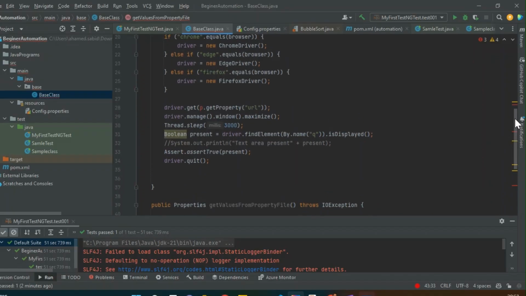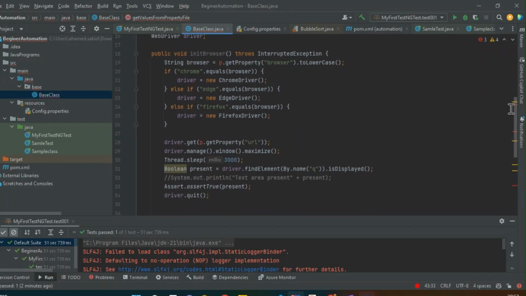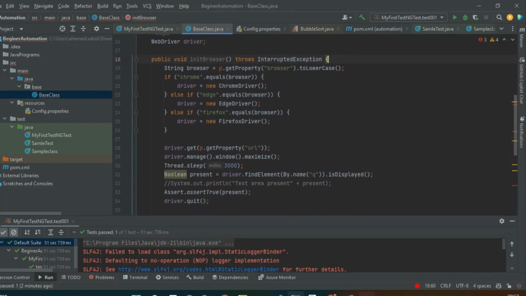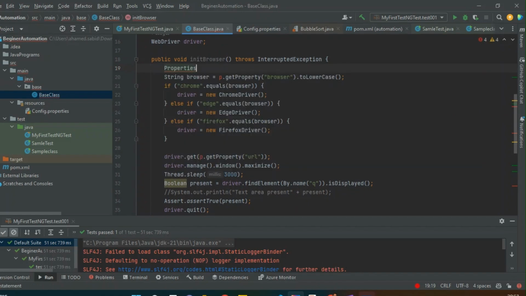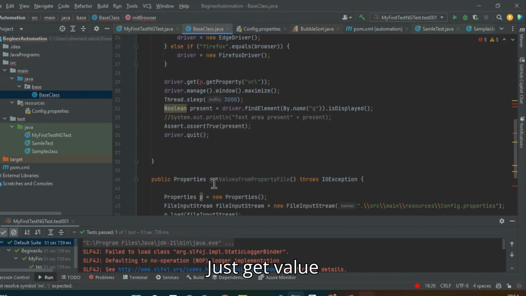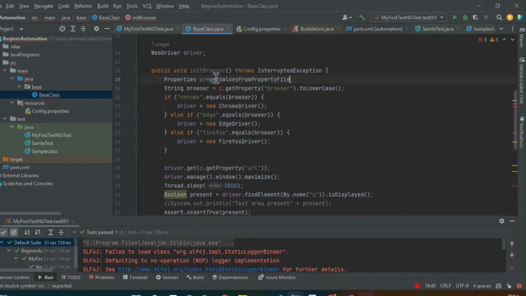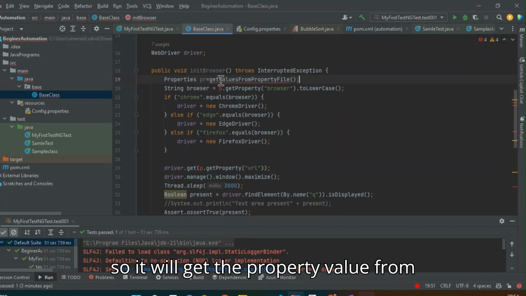Okay. Then here, just create a property pair equals, just get the value from the property file, right? Just give it here. So it will get the property value from it.